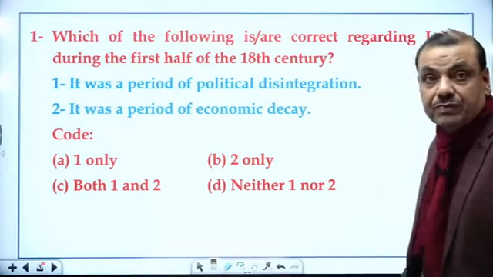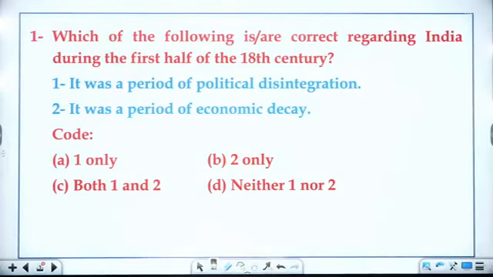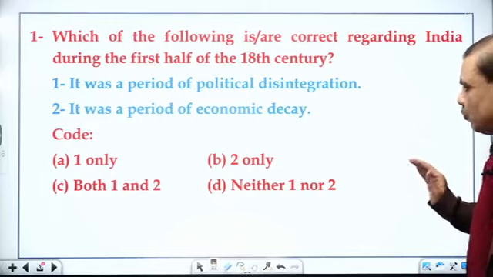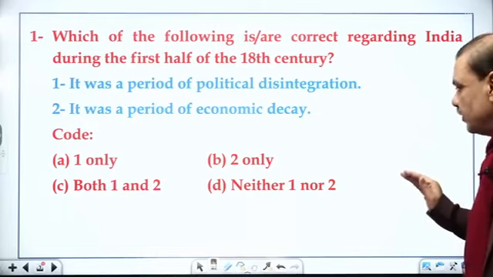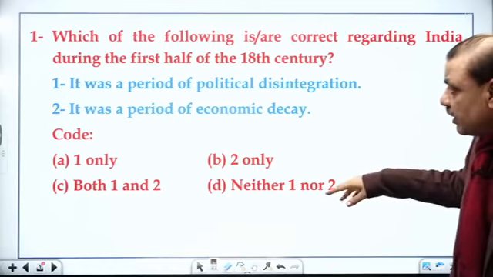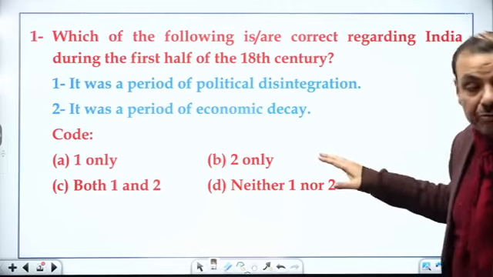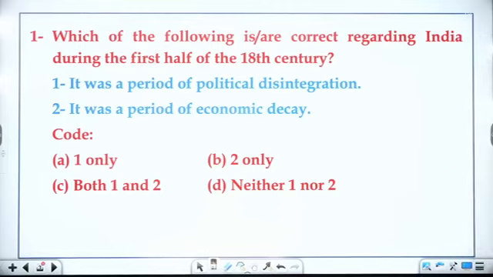So let us start with the 5 questions now. Question number 1. My students, be fast. Which of the following is or are correct regarding India during the first half of 18th century? Point 1, it was a period of political disintegration. Point 2, it was a period of economic decay. Options: A, 1 only; B, 2 only; C, both 1 and 2; D, neither 1 nor 2. There are 2 statements and you have to find out whether they are correct or wrong. Be fast, be responsive, be quick.